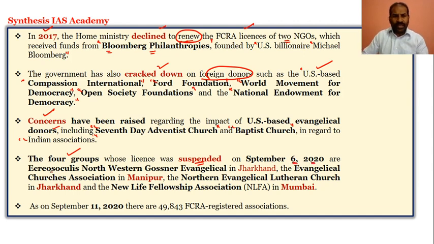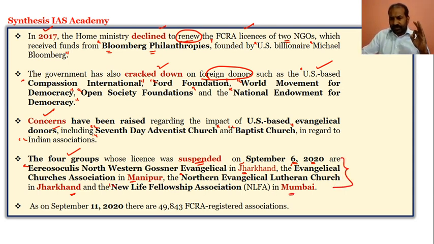The first is Acrosuculus Northwestern Gosner Evangelical in Jharkhand. The second one is Evangelical Churches Association in Manipur. The third one is Northern Evangelical Lutheran Church in Jharkhand again, and the fourth is New Life Fellowship Association, which is in Mumbai.